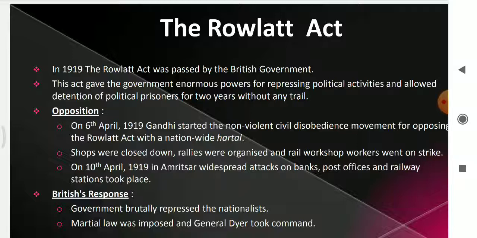Many people in the village areas were not aware of this martial law. This was limited only to the cities. Okay, then let's see what happened further.